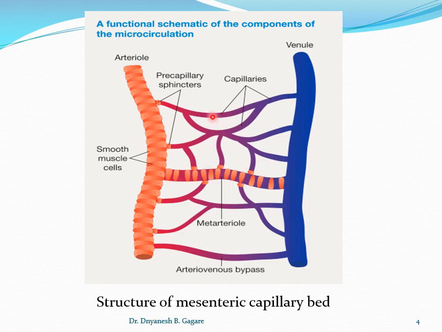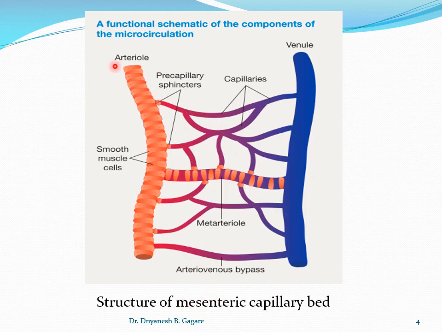So whatever metabolic end products are released due to metabolism affect these vessels directly and can regulate the blood flow by altering their diameters. So this is all about this diagram, the structure of the capillary bed. This is an example of a mesenteric capillary bed, what we discussed.